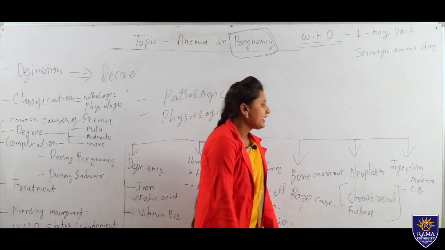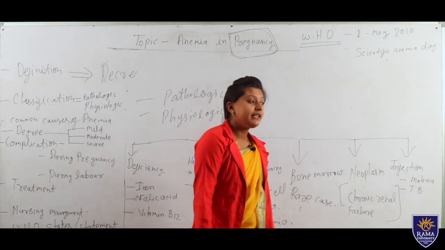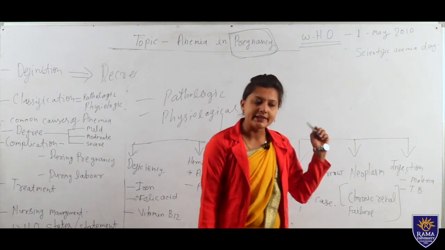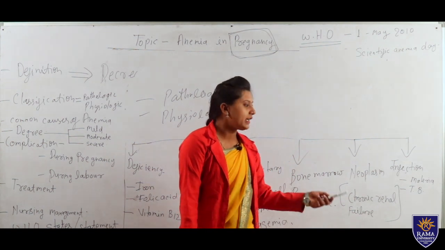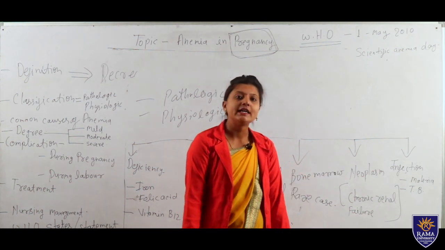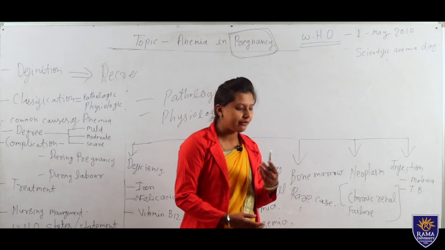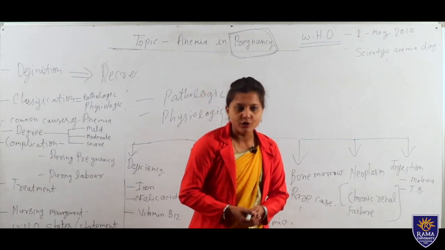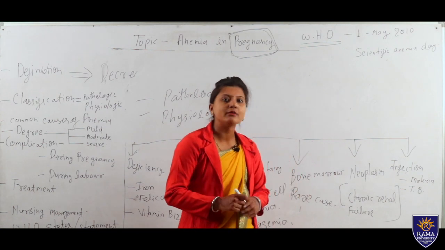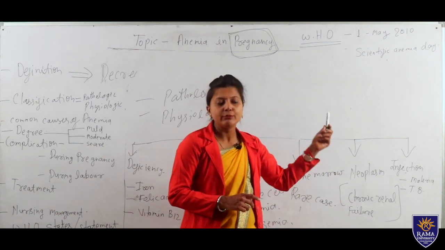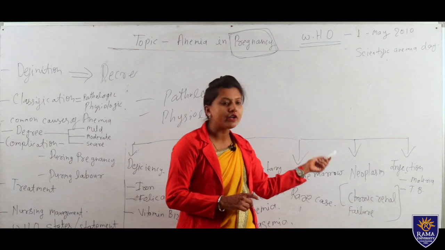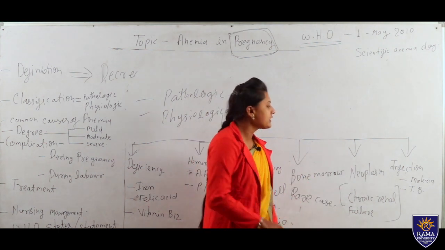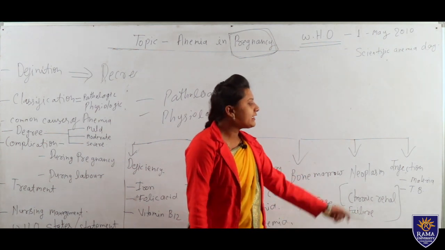Next one is neoplasm. If we are not treating severe anemia, it will also affect our kidney. It can further lead to chronic renal failure, or kidney damage can also happen due to lack of hemoglobin in the red blood cells, the RBCs. That will cause neoplasm. Next one is infection.